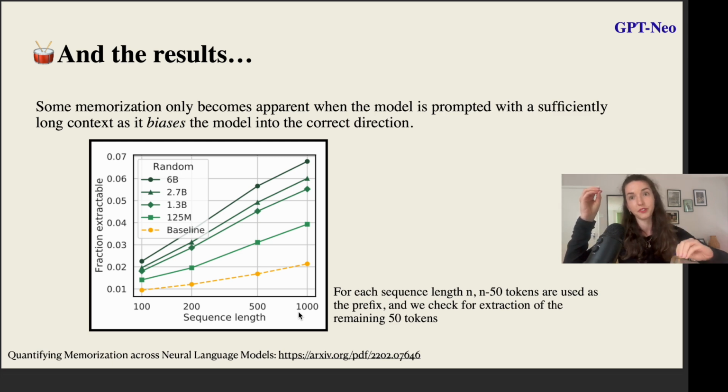which is in principle not very surprising, right? Like if you're using a lot more data and prompting the model with that, you're kind of biasing the model much more into this correct direction of like, hey, this is what I want you to generate, as opposed to with shorter chunks where, potentially the generation can go in any kind of different direction.